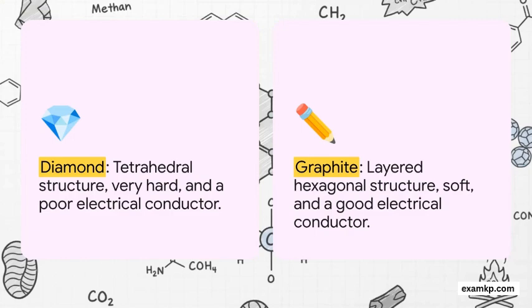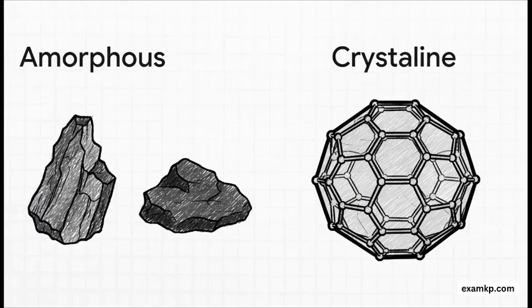And it doesn't just stop with diamond and graphite. There are other forms too. We have amorphous forms like coal and charcoal, which don't have that neat regular crystal structure. And then there are the more modern ones, the fullerenes, like C60, which has this incredible structure shaped just like a soccer ball. Cool, right?